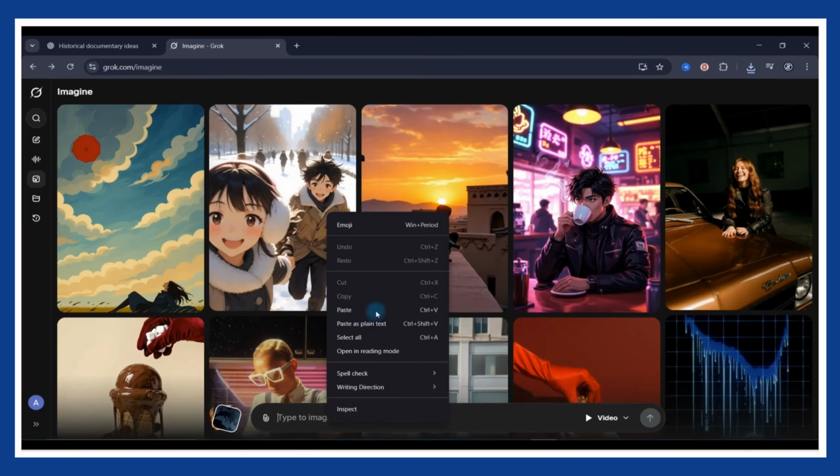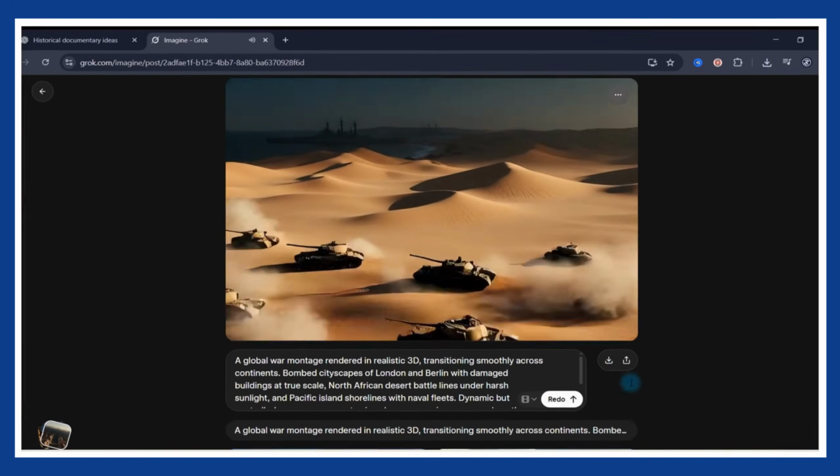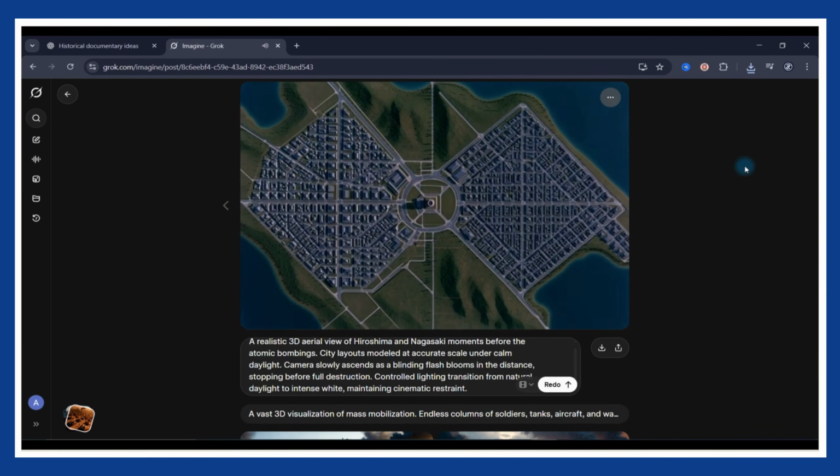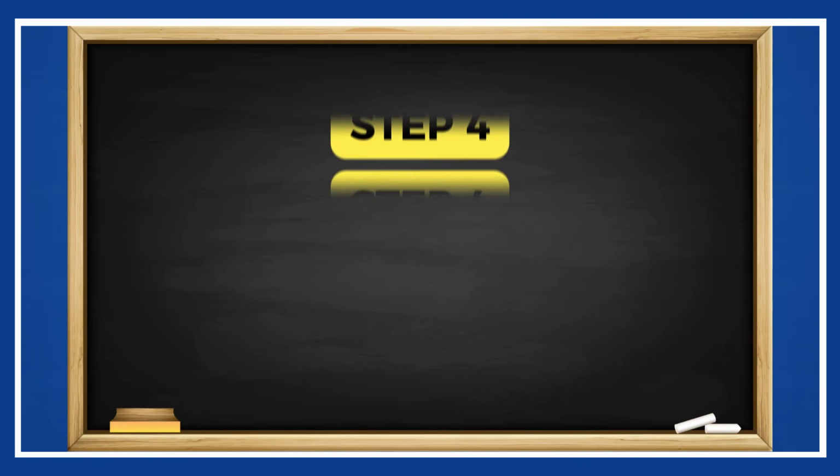Copy the next scene prompt from ChatGPT, paste it into Grok, generate, and download. Scene by scene, you will build all the visuals for your mini documentary completely free. Finally, bring everything together in CapCut.